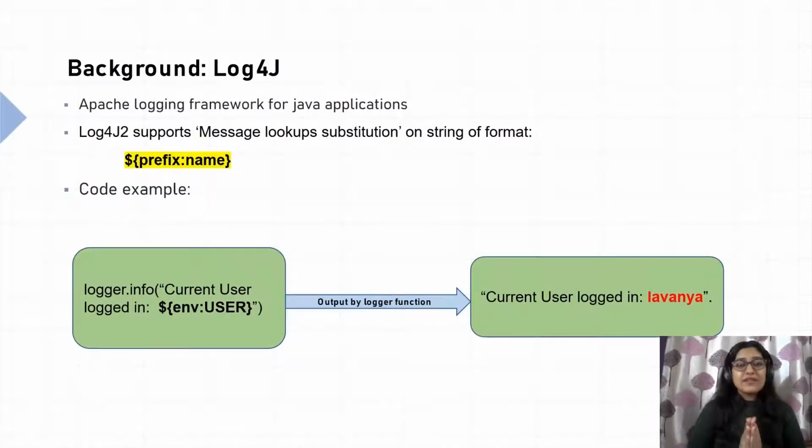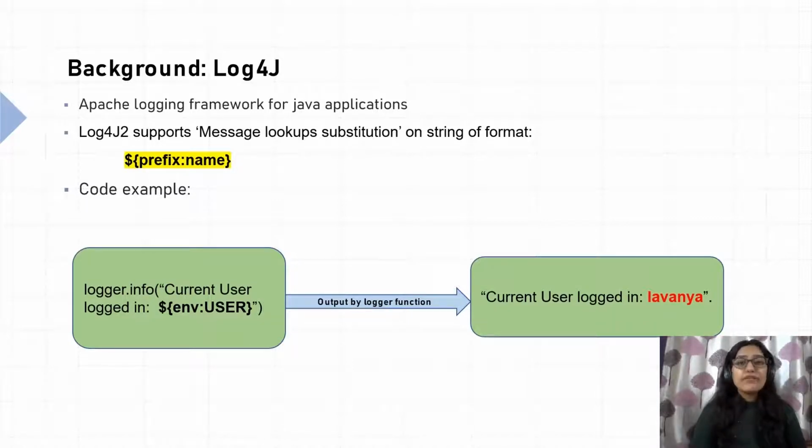To understand the vulnerability in depth, let's start with what Log4j and Log4j2 are. Log4j is an open source Apache logging framework widely used by Java applications, which developers use to log various debug information or user inputs in their applications. Since Java is platform independent, it can run on any operating system, increasing the impact of any vulnerability found.